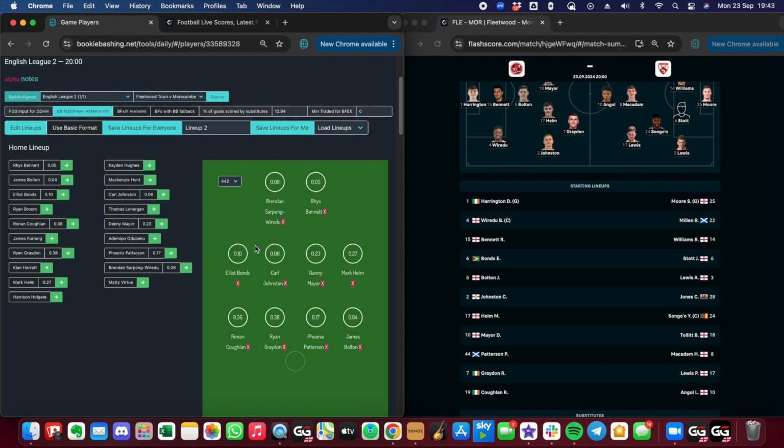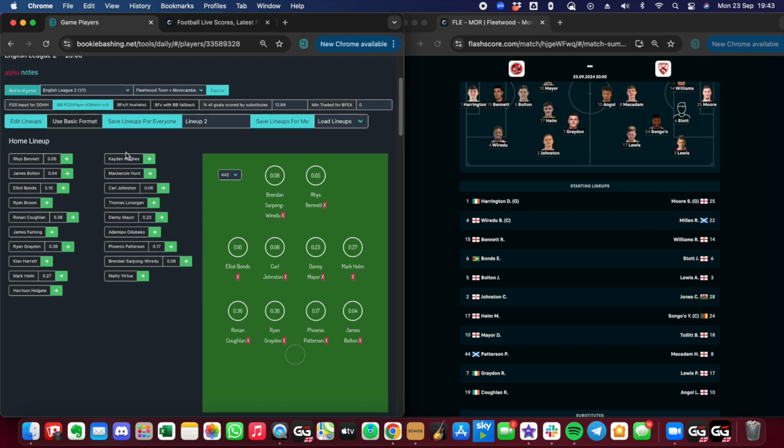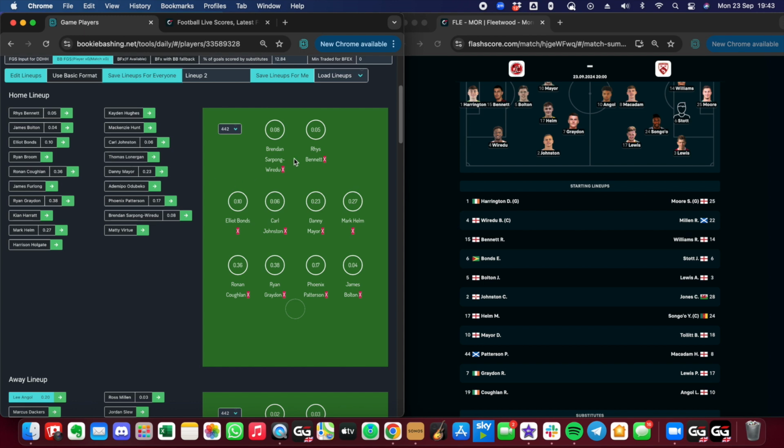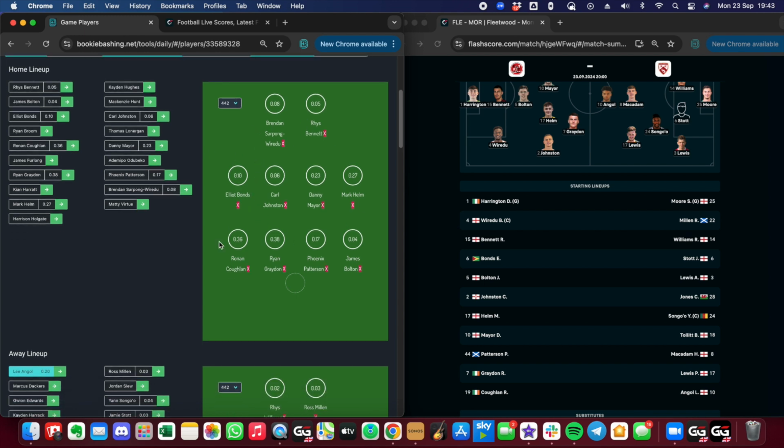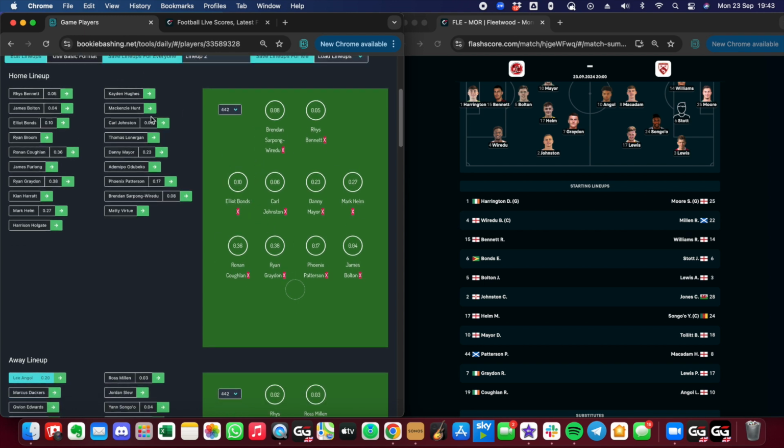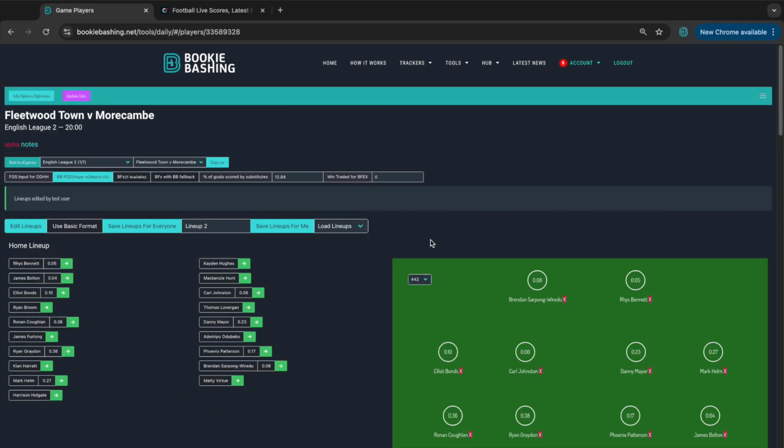by placing this X. So that just shows how we can add and correct lineups, not just for ourselves, but crowdsourcing the information from our user base. So if anyone spots an error, they can change it without sending a message into support. Just a little postscript to this video.